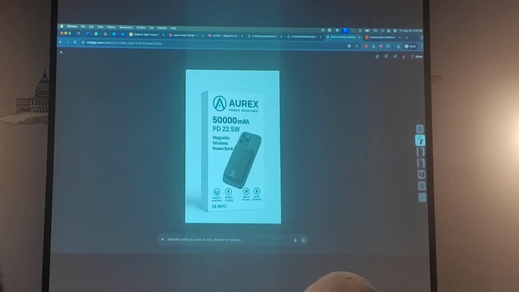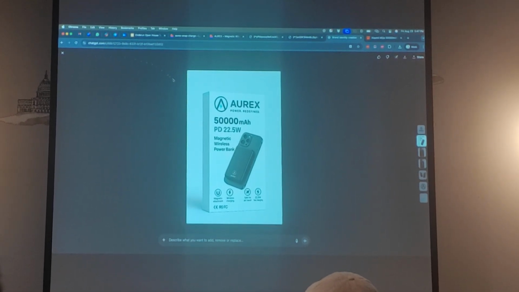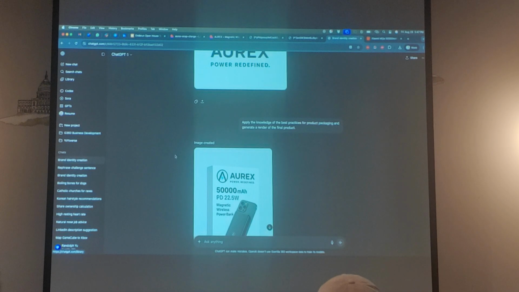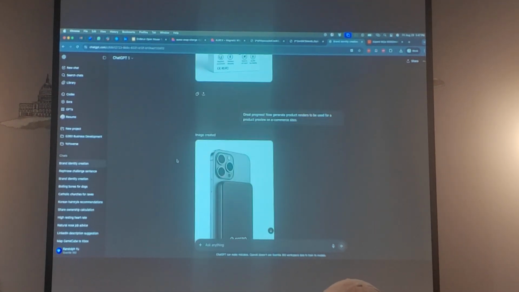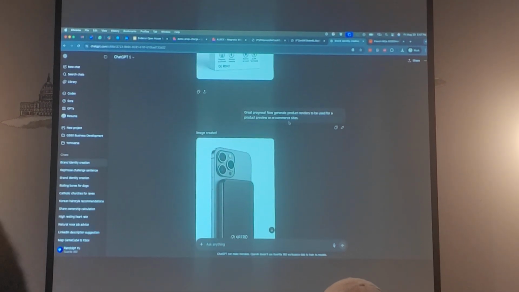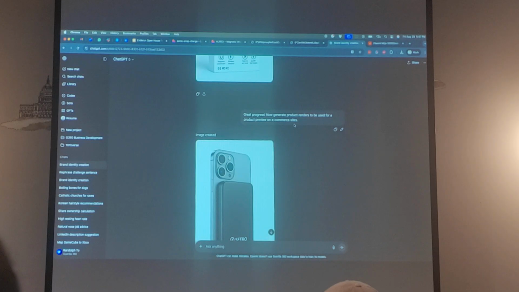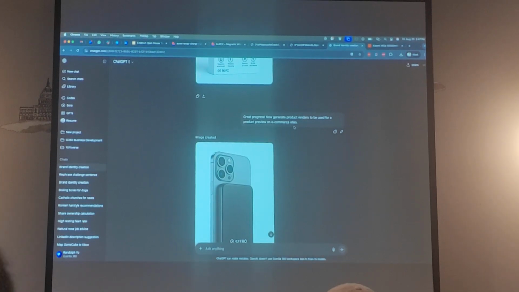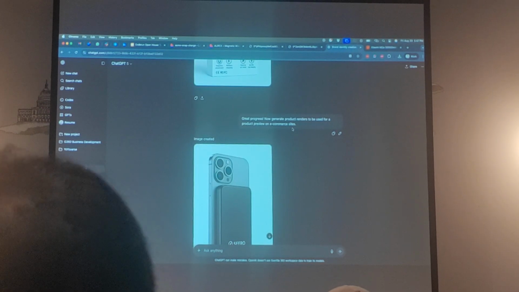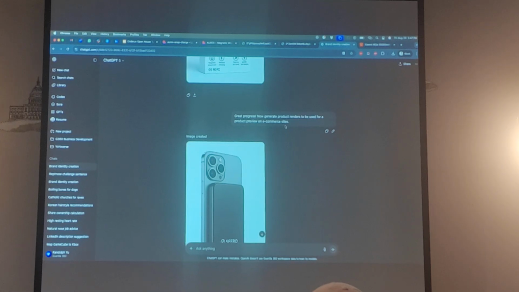Maybe not here. I'll show you a bit more later. And this is why you still need the human in the loop. You still need people to create the process. So I'll take for example, I said, great. Now that we have that, I need renders for my e-commerce site. I want to build a website, but I need a render for the main banner.